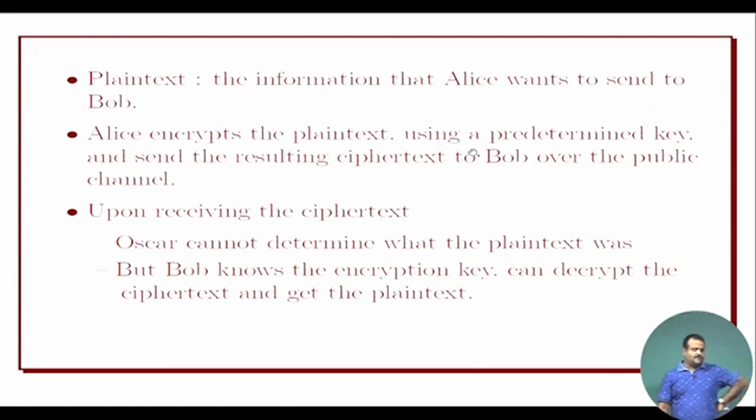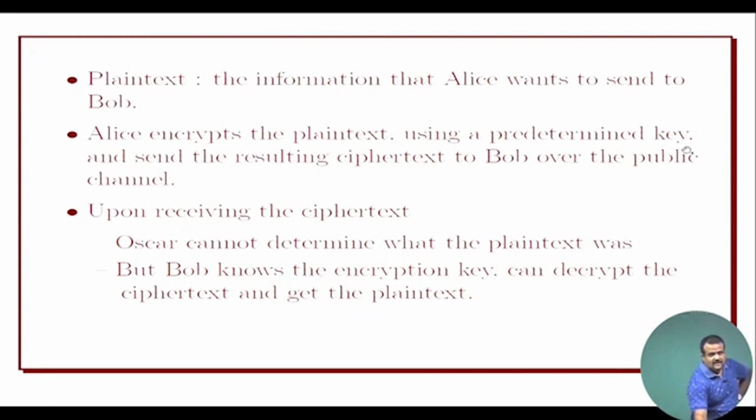This is some terminology. Plain text, which we have discussed, is the information that Alice wants to send to Bob, the age here in this example. Alice wants to send the age to let Bob know Alice's age. So, the age here is the plain text. Alice encrypts the plain text using the predetermined key.